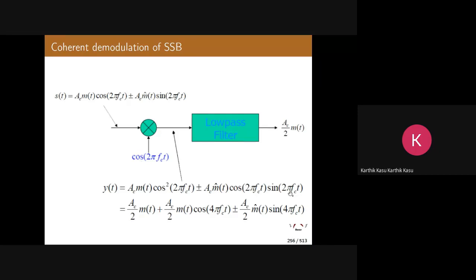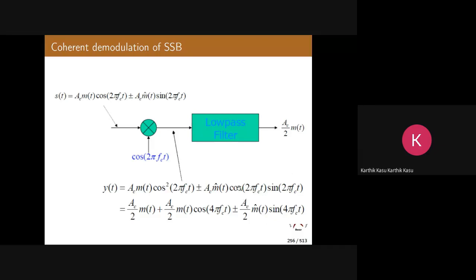That is the first part of demodulation. Now, cos square 2 pi f c t we can write as 1 plus cos 4 pi f c t by 2. I told you in the last class while discussing demodulation of DSBSC. Correct? Now this is what you get finally: AC by 2 plus AC by 2 m of t cos 4 pi f c t plus or minus AC by 2 m hat of t sin 4 pi f c t.